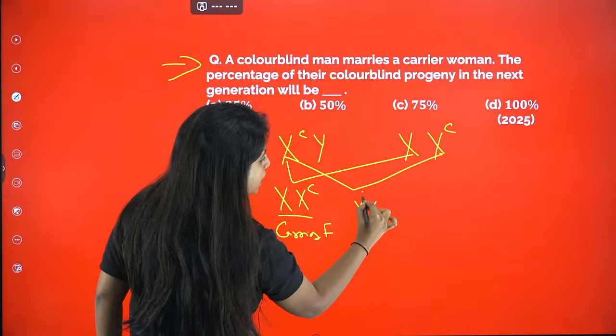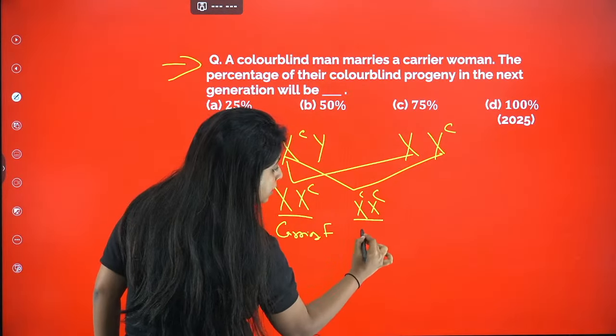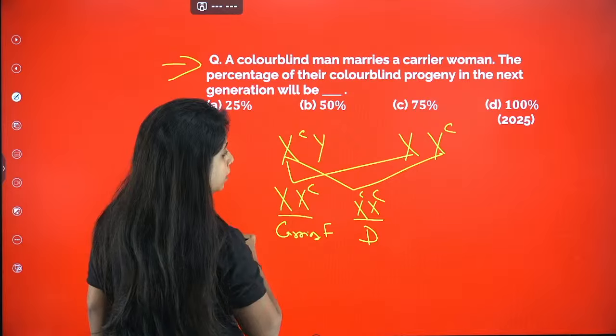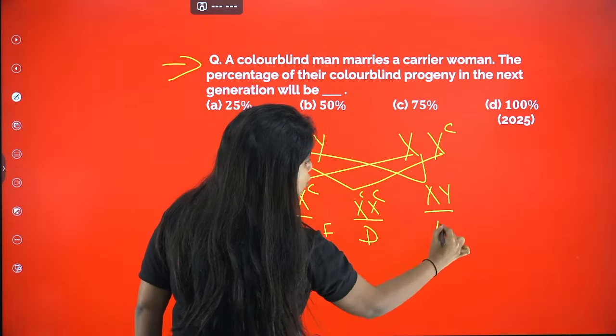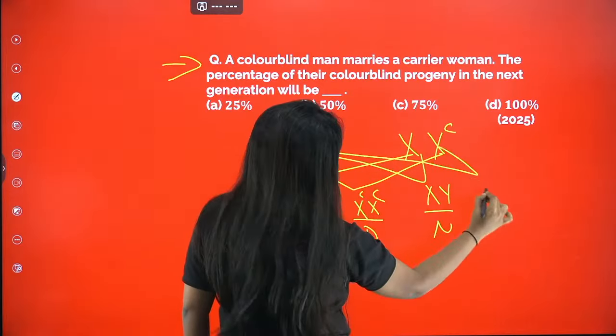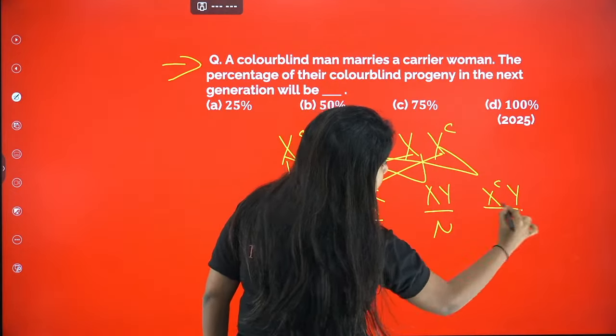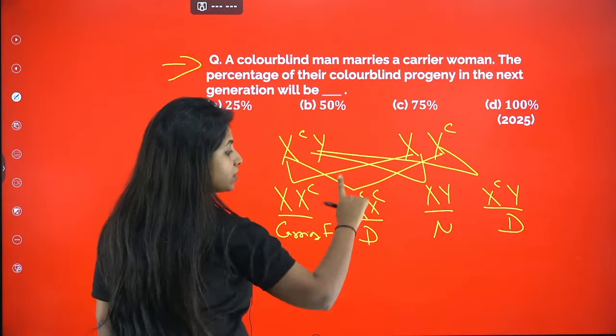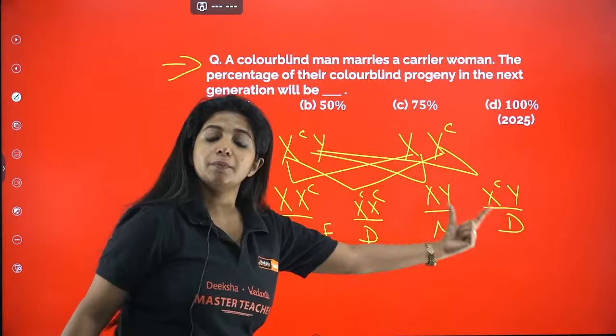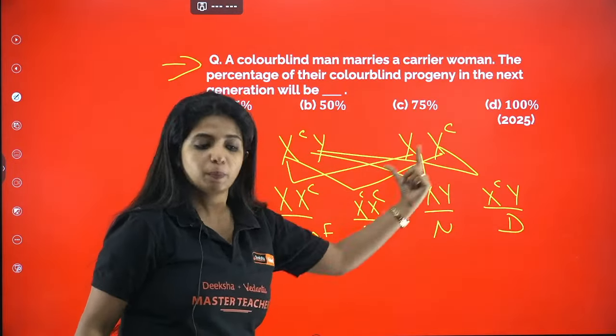This is going to be an affected female. This is going to be a diseased female, a colorblind female. Now this and this, XY, that means normal person. Again, my dear children, if at all you see, this person is also diseased. This is a man who is diseased, this is a female who is diseased. So 50%, out of 4 people, 2 people are affected.